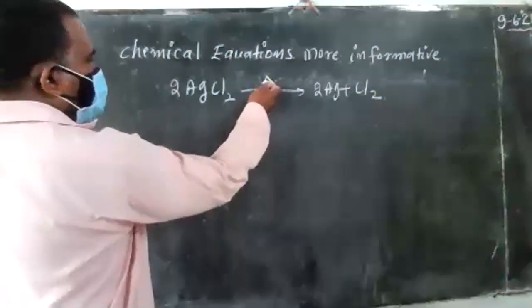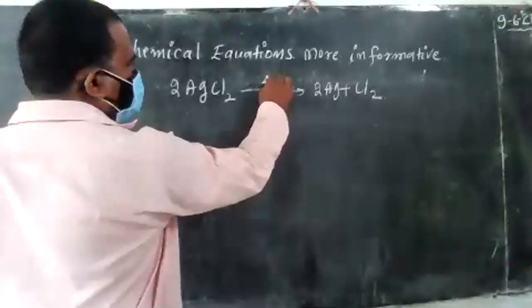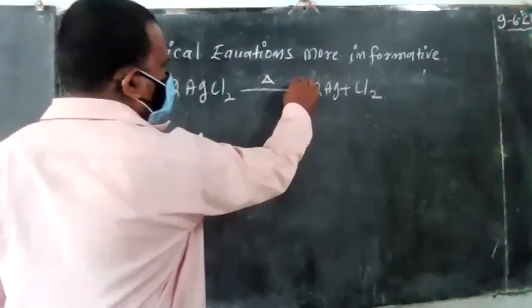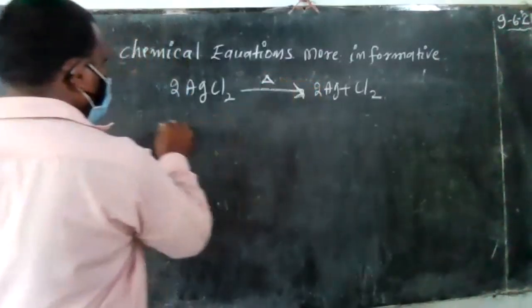The presence of heat is shown by keeping the heat symbol above the arrow.